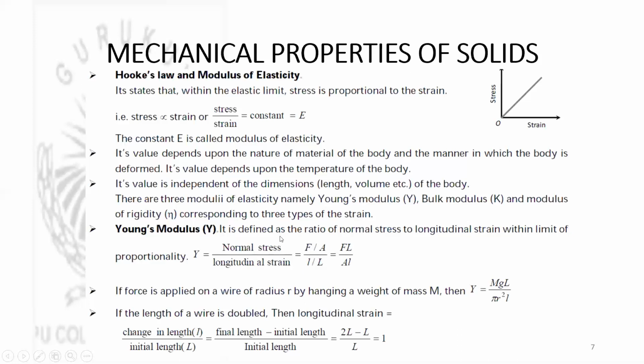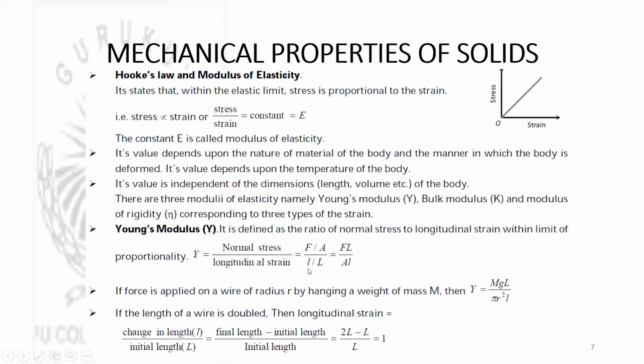Young's modulus is defined as normal stress to longitudinal strain within the elastic limit or within the limit of proportionality. Or alternately, we can say it is the ratio of longitudinal stress to longitudinal strain. We already know that stress can be expressed as force by area, and the longitudinal strain is change in length by original length.